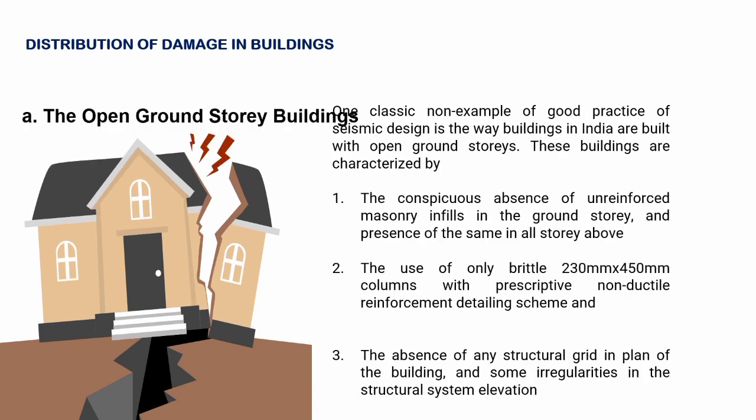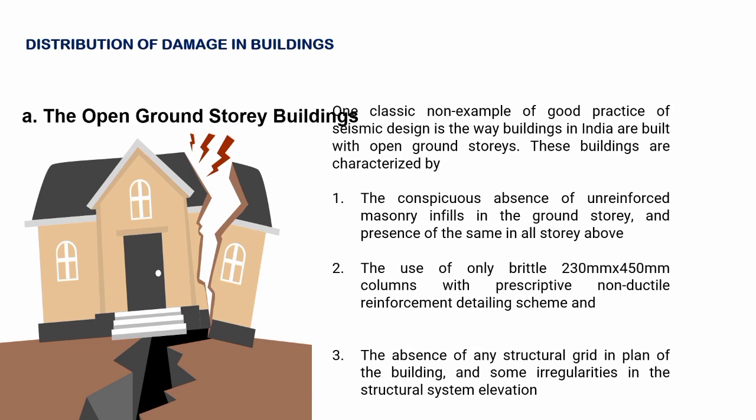So, the open ground story buildings. One classic non-example of good practice of seismic design is the way buildings in India are built with open ground stories. These buildings are characterized by number 1, the conspicuous absence of unreinforced masonry fills in the ground story and presence of the same in all story above.